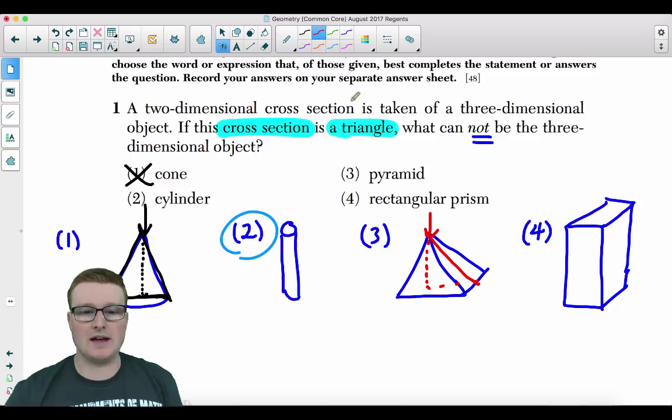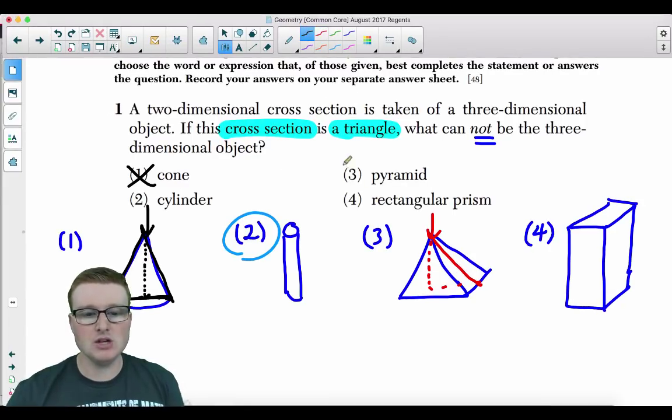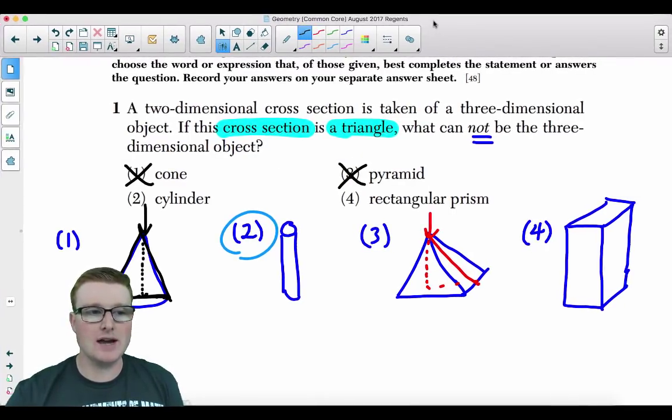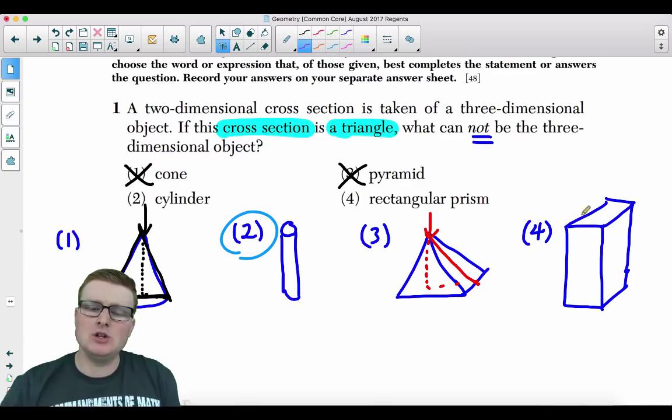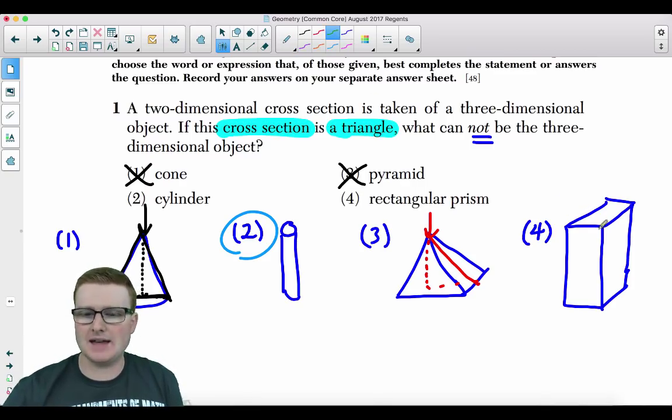Choice 4 is the one that got everyone tripped up. With choice 4, you are unable to see it immediately, but you need to think cleverly. What if I cut the rectangular prism? What if I cut off one of its corners? What would that give us? Well, I'll show you right now.